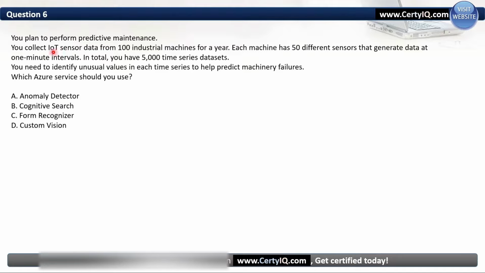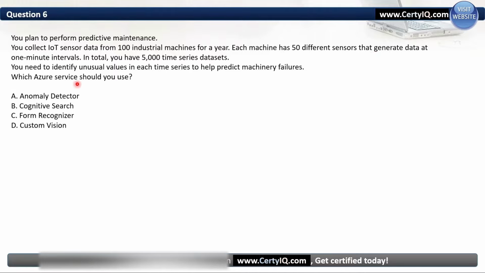Question number 6. You plan to perform predictive maintenance. You collect IoT sensor data from 100 industrial machines for a year. Each machine has 50 different sensors that generate data at 1 minute intervals. In total, you have 500 time series data sets. You need to identify unusual values in each time series to help predict machinery failures. Which Azure service should you use?